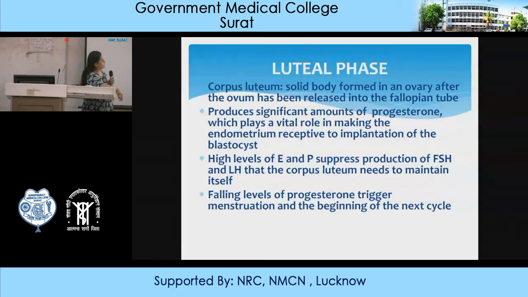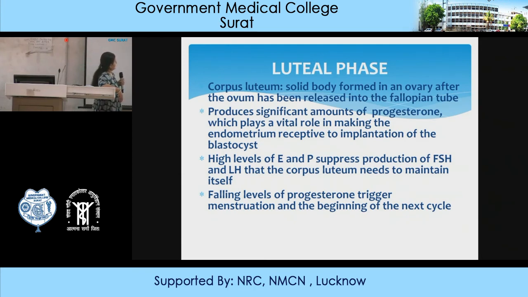At the end of the secretory phase, if fertilization doesn't take place, the corpus luteum will degenerate and form the corpus albicans, about the 12th day after ovulation, that is at the 26th day of the cycle. At that level, there will be a decrease in progesterone and estrogen, and now FSH and LH can be released. FSH mostly will start releasing because the inhibitory effect of estrogen and progesterone on the anterior pituitary decreases. So production of FSH will start, and then LH in the later part of the cycle. This then leads to the menstrual cycle.